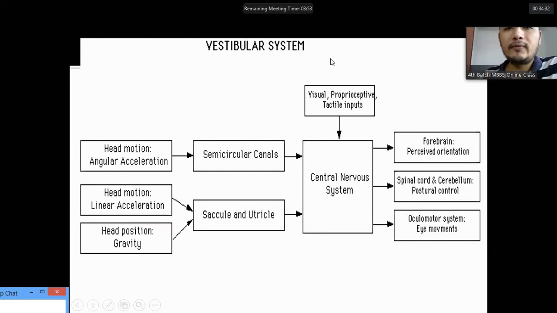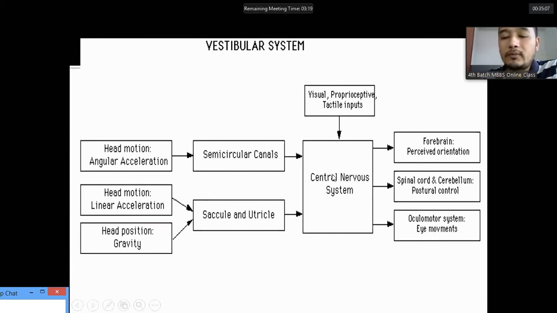So overall, this is how the vestibular system works. There is the stimulus: head motion with angular acceleration, head motion with linear acceleration, and head position relative to gravity. The angular motion is detected by the semicircular canals. The saccule and utricle detect linear motion and head position. These are the transducers. The semicircular canals have the crista ampullaris, and the saccule and utricle have the macula. They transduce this mechanical movement into electrical impulses, which are processed in the central nervous system.